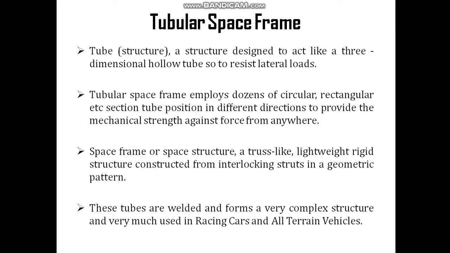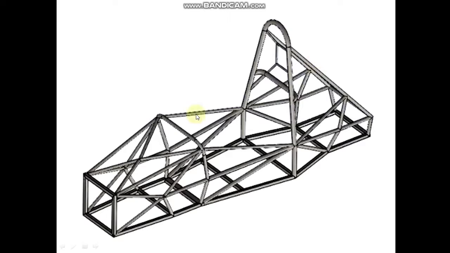Okay, so here you can see the picture of the tubular space frame.